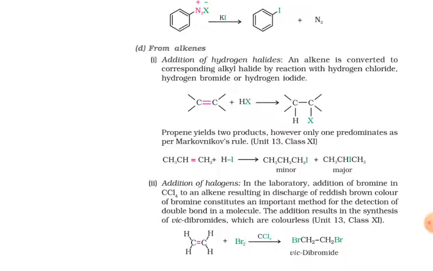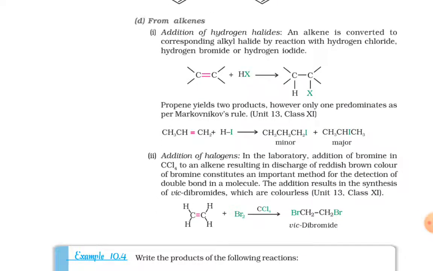Propene yields two products. However, only one predominates as per Markovnikov's rule. CH3CH=CH2, that is propene, plus HI gives out minor and major products. That is, the minor product is CH3CH2CH2I and the major product is CH3CHICH3.